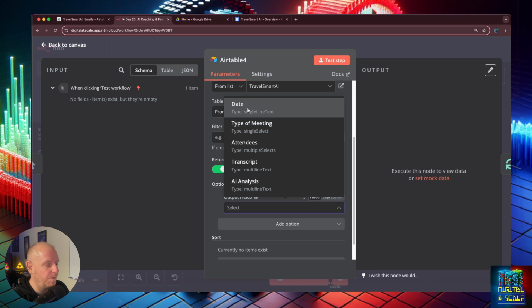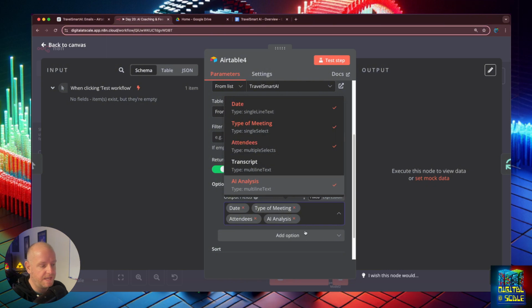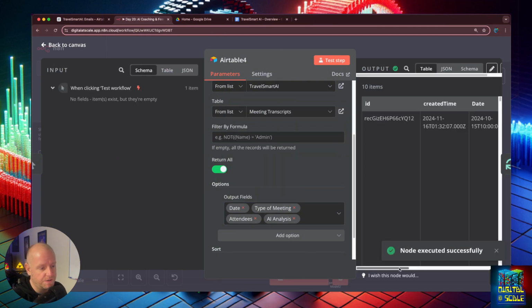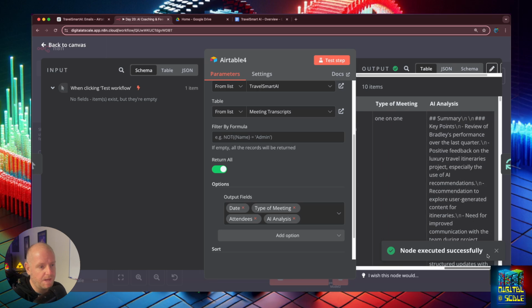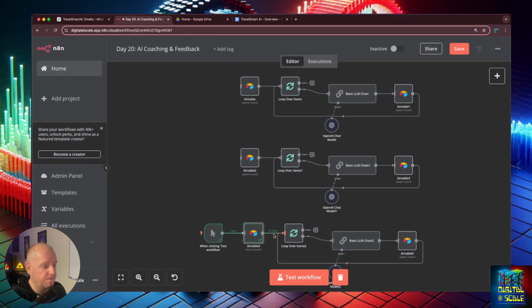All right, so we do want the date of it. We want the type of meeting it was. I do want the attendees, and I just want the AI analysis. So we're going to test this, and it's going to return just the AI analysis, so that we can get a lot of information in there. In this case, we're doing an entire month's worth of information.